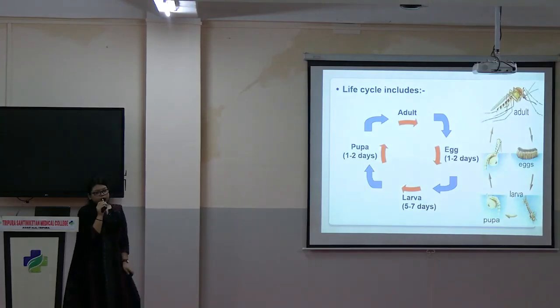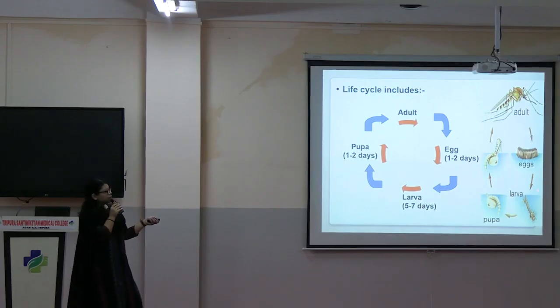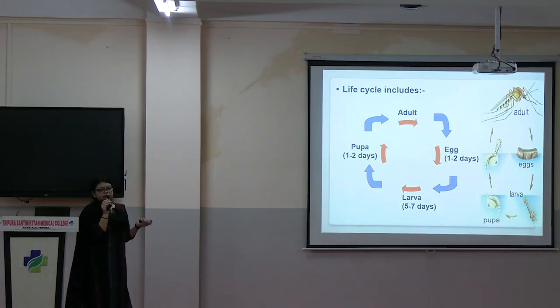So what is the life cycle? As soon as the adult mosquito takes a blood meal, I'll come to that, it will suck the blood of a human being so that it can go to the next stage where it will become egg, and it will lay eggs. Then it will become larva. Then it will become pupa. Then from the pupa again the adult mosquito will emerge. So this is the life cycle.